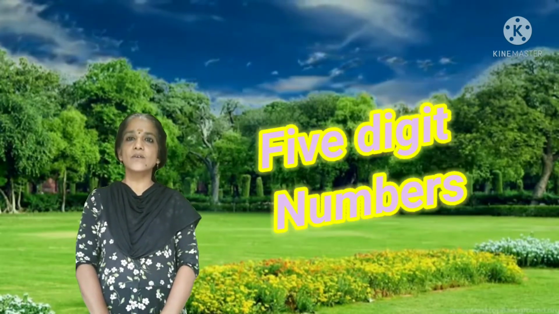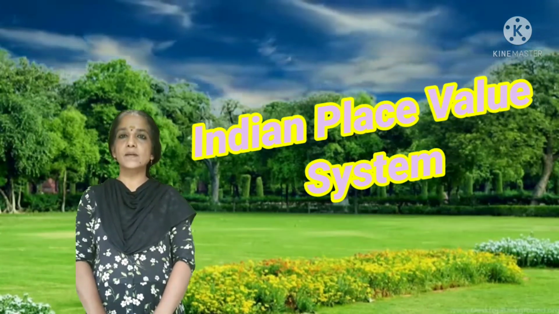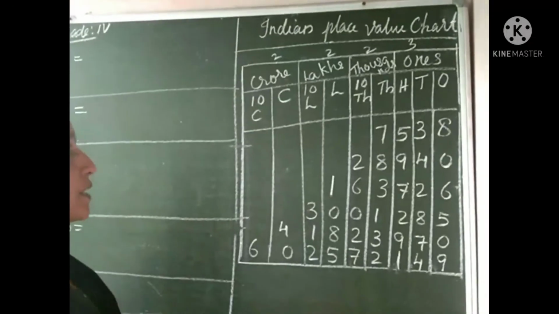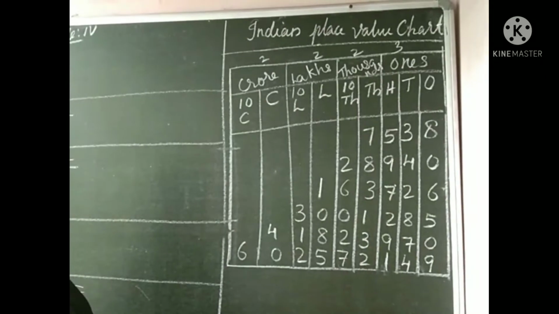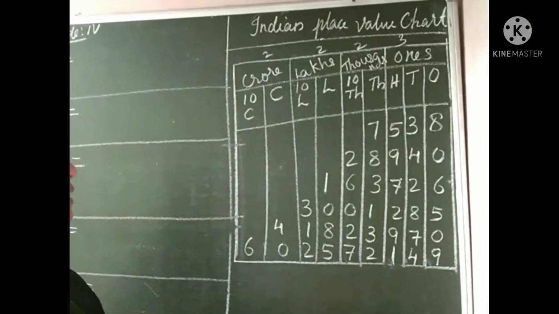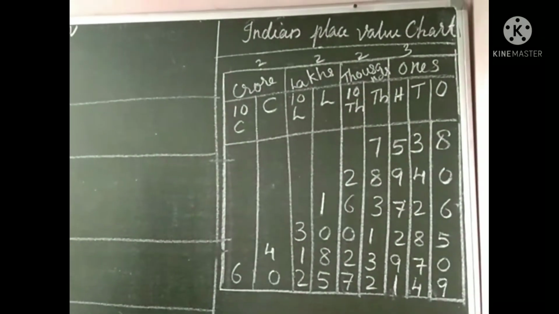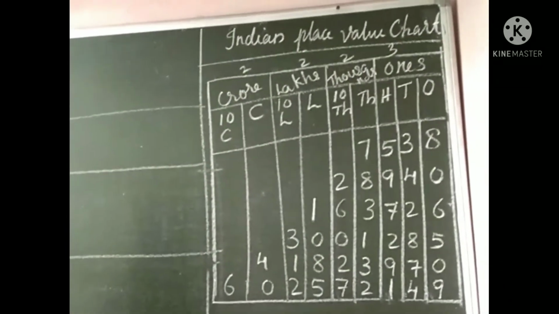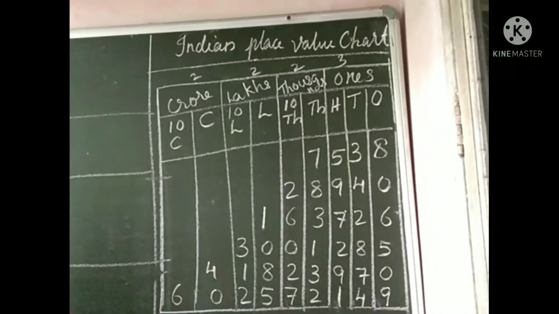Yesterday we discussed 5-digit numbers. Today we can discuss the Indian place value system. You understand 5-digit numbers. Now we can study the greater digits, the bigger numbers. Therefore we can study 6-digit, 7-digit, 8-digit numbers, etc.